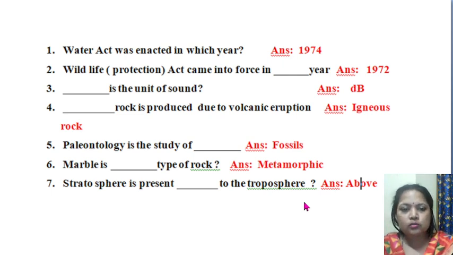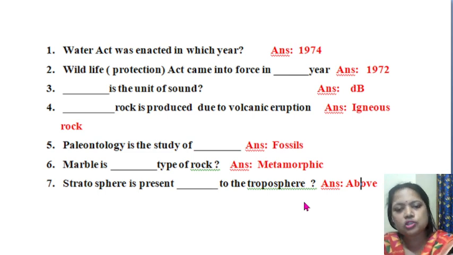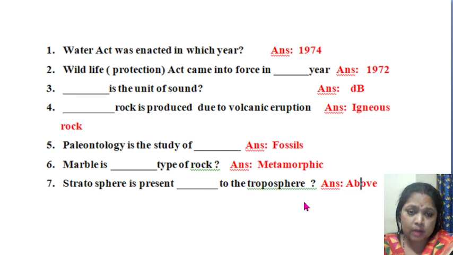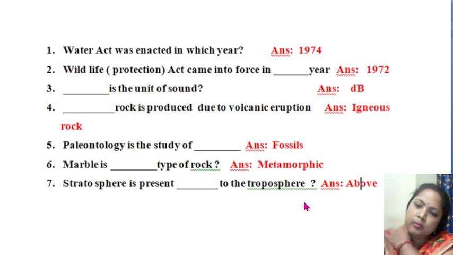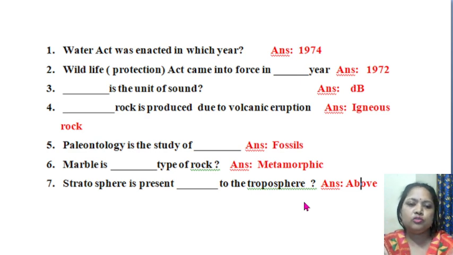I am going into the depth of this subject, so that your concept will be clear. This question will also come in your competitive examinations in the future. After graduation, when you appear in any type of competitive examination, some questions will also come from environment study and disaster management. So these will help you a lot in your future.